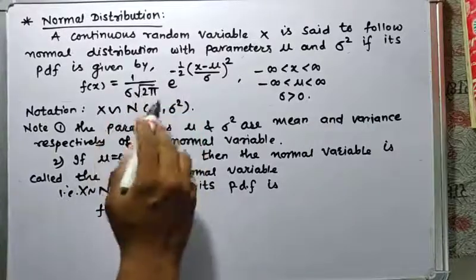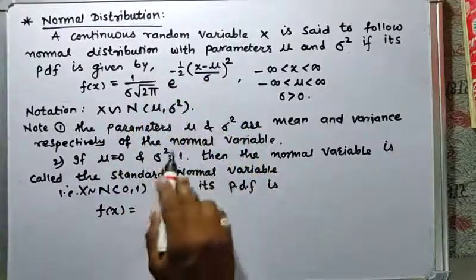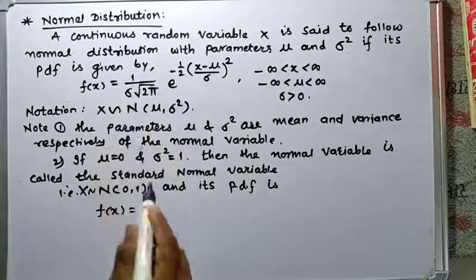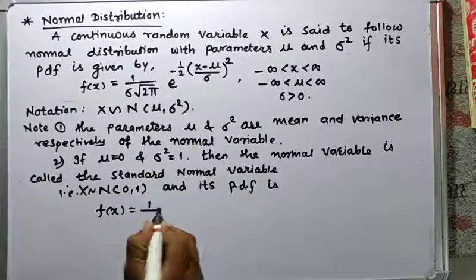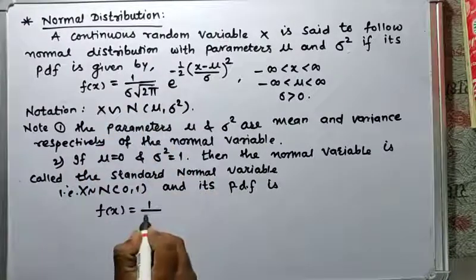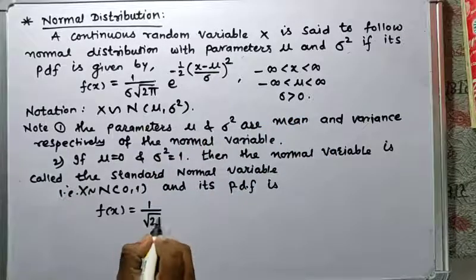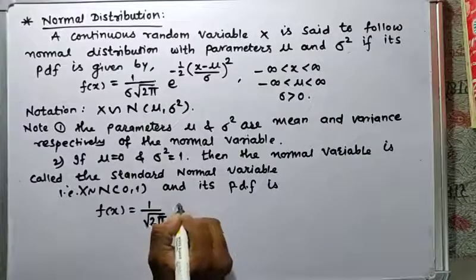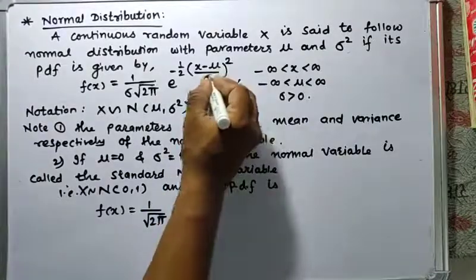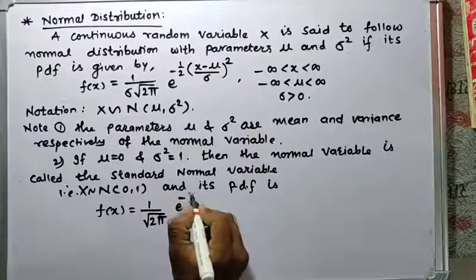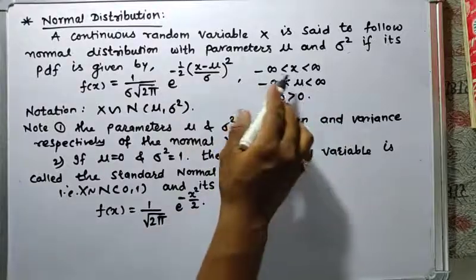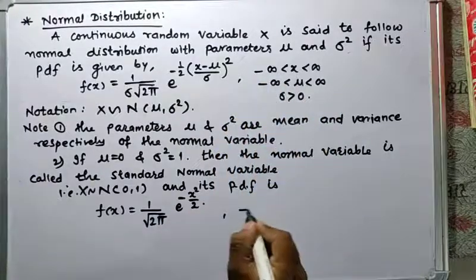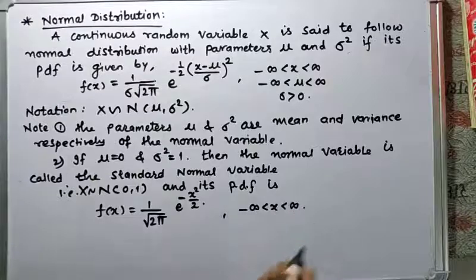Substituting the value of mu as 0 and sigma square as 1, we will have f of x equal to 1 upon sigma, and sigma square is 1 so sigma will be 1 because sigma is positive, so 1 upon square root 2 pi e raised to minus x square upon 2, where x lies between minus infinity and infinity.